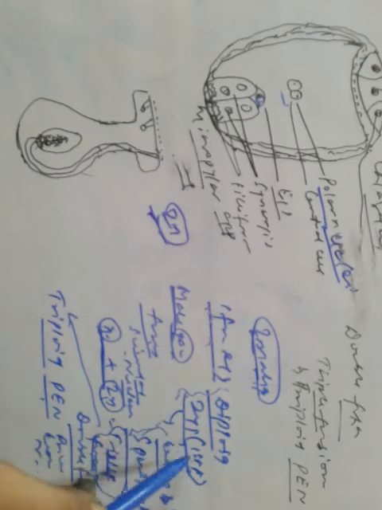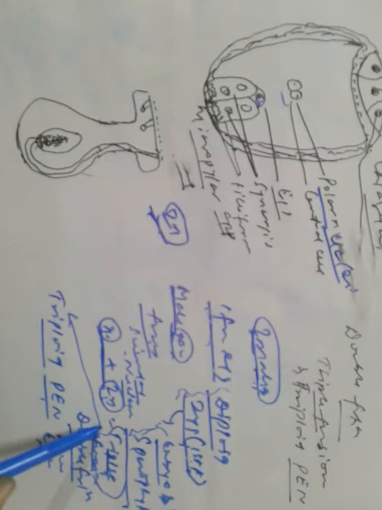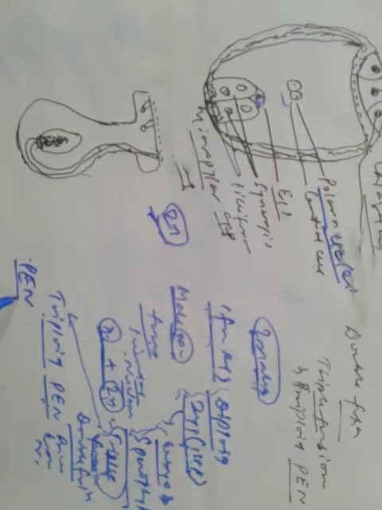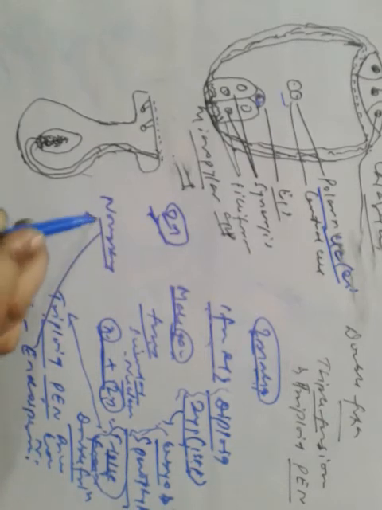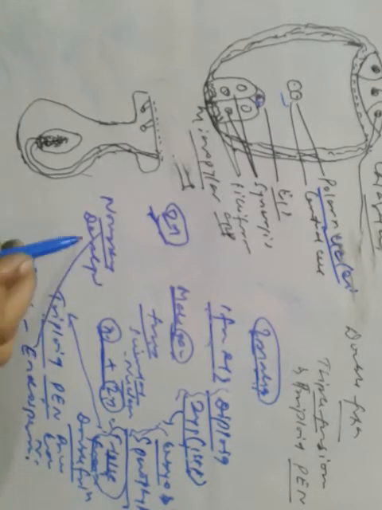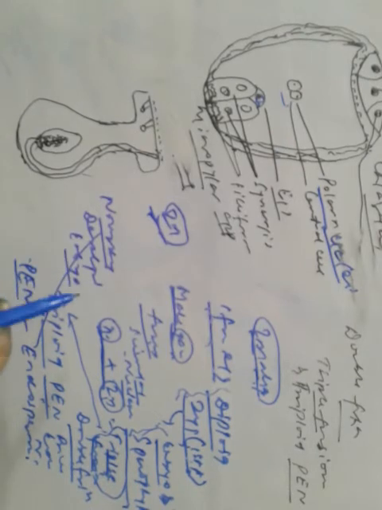And first fertilization had occurred here, the second fertilization occurred here, so double fertilization occurred, and as a result of triple fusion, triploid PEN, that means primary endosperm nucleus, has been formed. PEN, primary endosperm nucleus, further develops into endosperm. And endosperm nourishes the developing embryo.